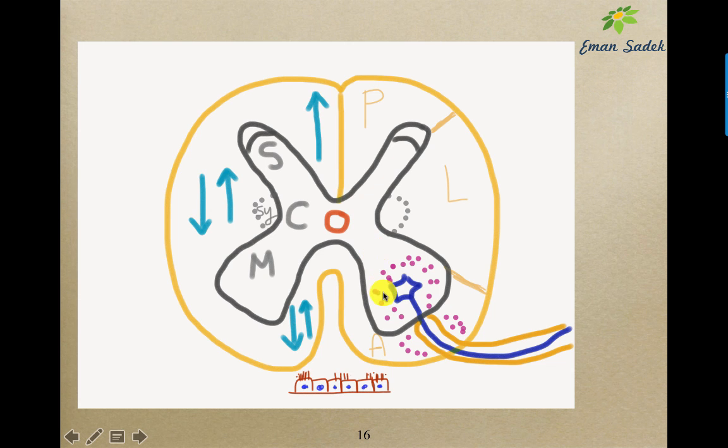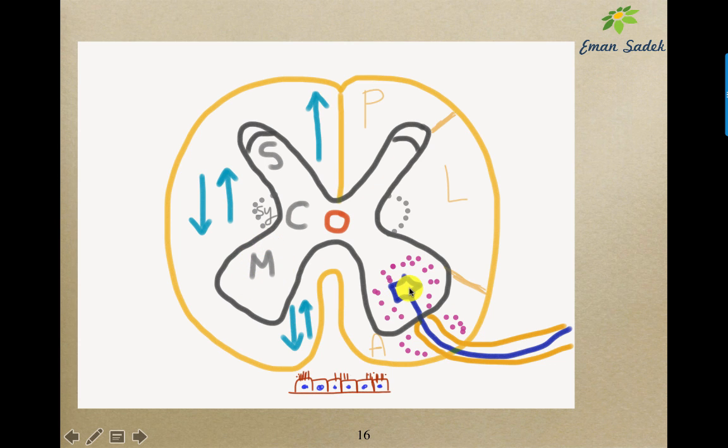The gray matter is formed of neurons and the naked nerve fibers together with the glial cells. The gray matter here, as you see, it is formed of the posterior horns, which contain sensory nuclei, and this is a bridge called the commissure or gray commissure, and this is the anterior horn, which contains motor nuclei.